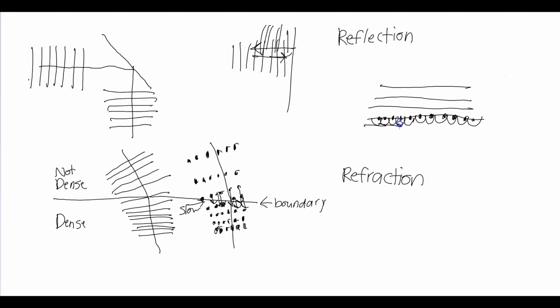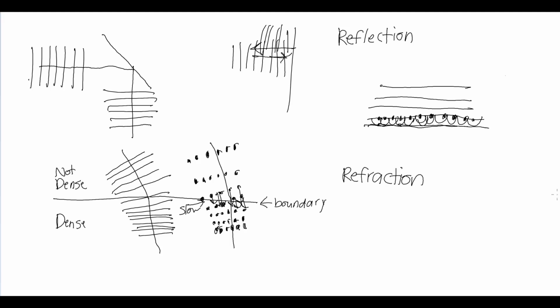If you draw a line that connects all of these little point waves, you end up with another horizontal line. You could keep stretching these out with more and more point waves. That's how you can visualize waves, as each point on a wave being its own little source of point waves.